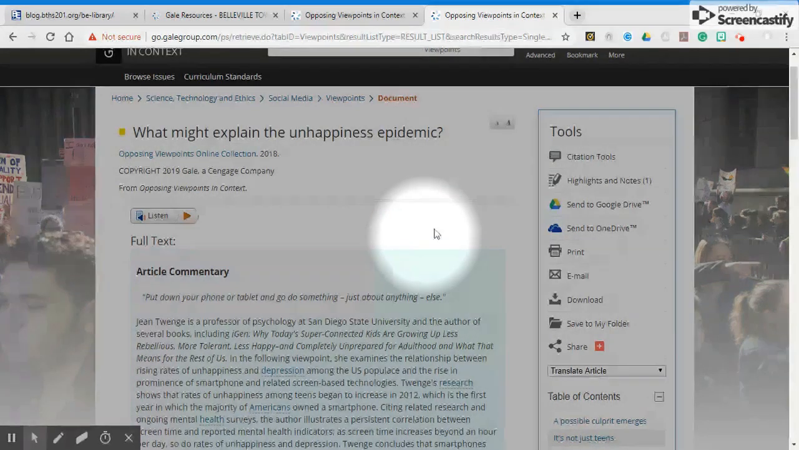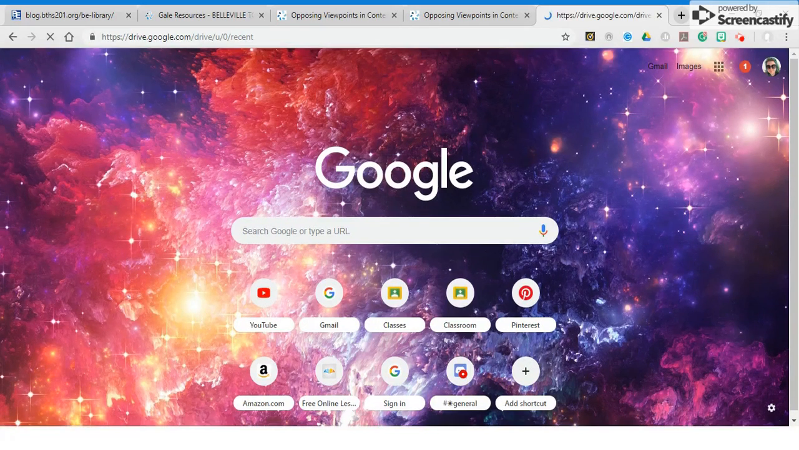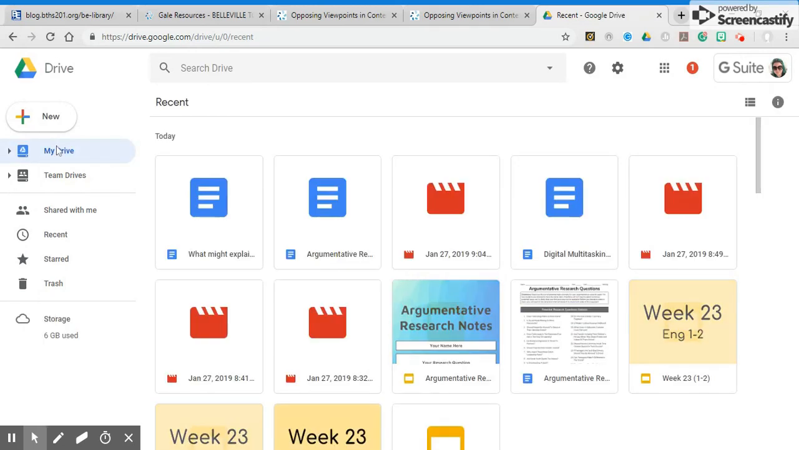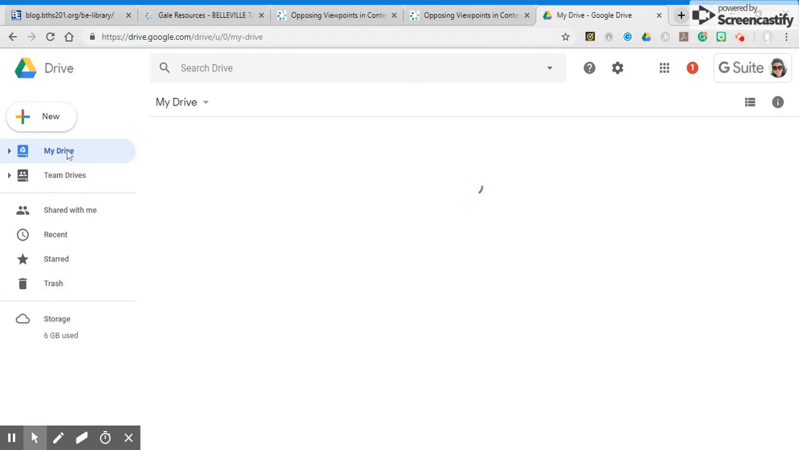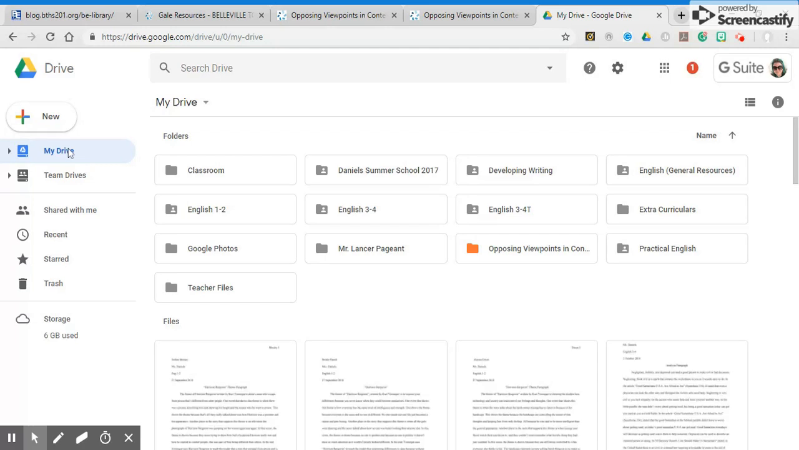When I need to access that document again, I will actually have to go to my drive. So opening up a new tab, going to my Google Drive, I'm going to go to my Drive homepage. And on my homepage, I should have a new folder that didn't exist beforehand. Now, granted, my drive is extensive. I've got folders within folders within folders. But I do have a new folder, one that wasn't there beforehand, and even matches the Gale database I was on. It's orange to signify that it's from Gale, and it's opposing viewpoints and context.